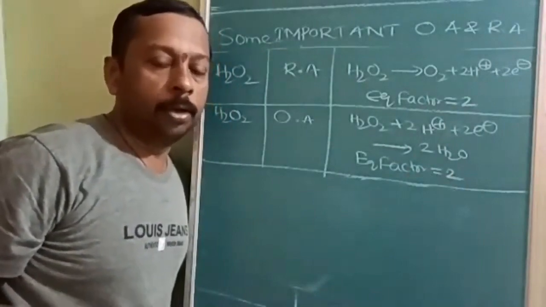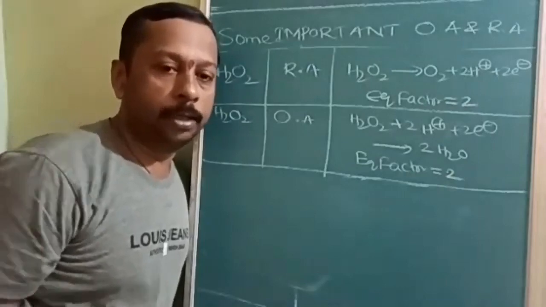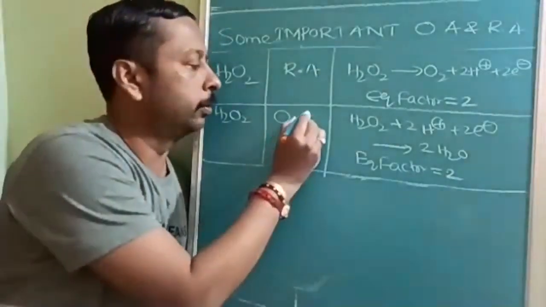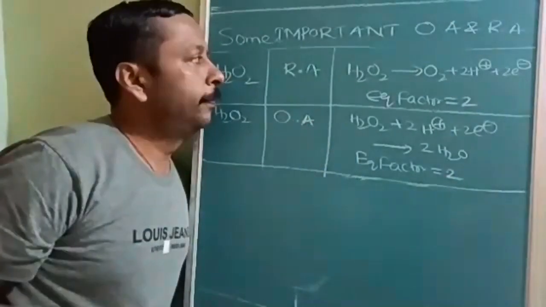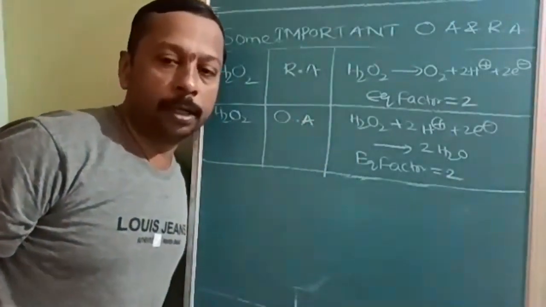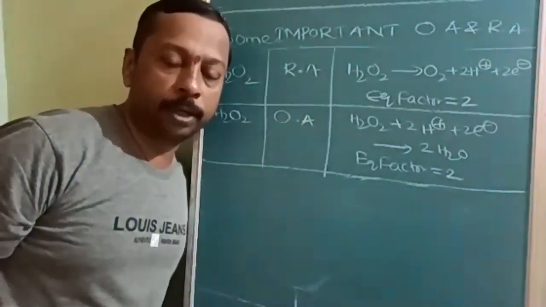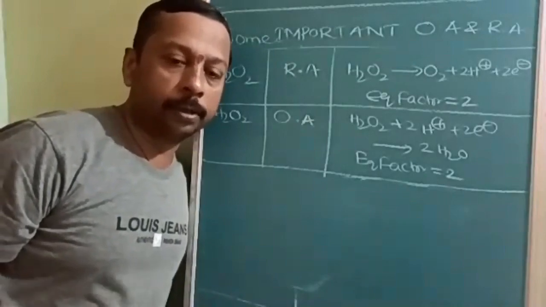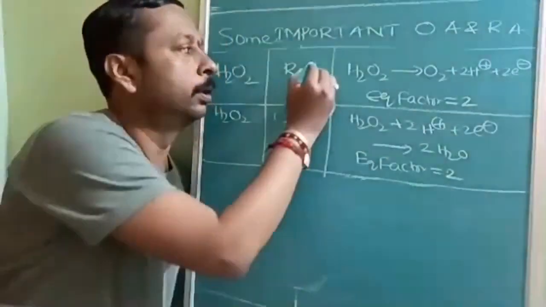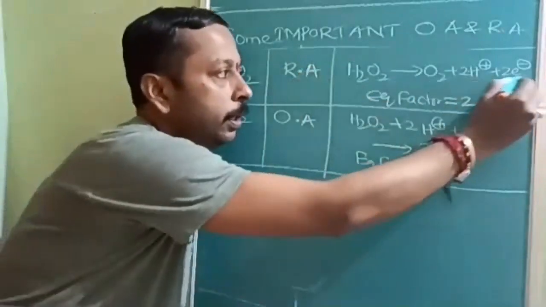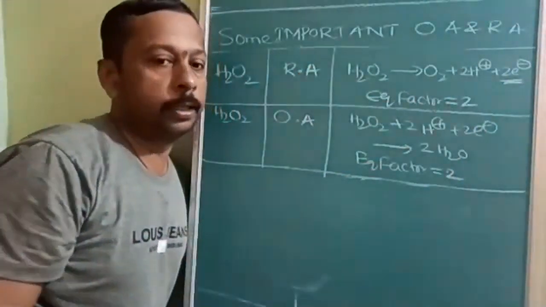Okay. And how will you identify whether it is a reducing agent or an oxidizing agent? Okay, simple. If it is a reducing agent, it should undergo oxidation. Oxidation means loss of electrons. Electron loss means on the right side. Okay, right side. Understood? Simple.